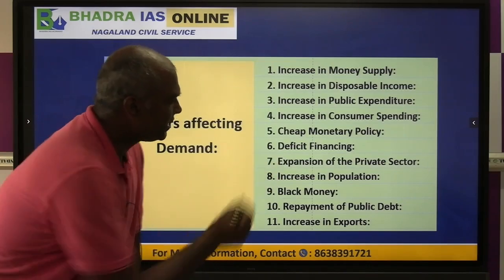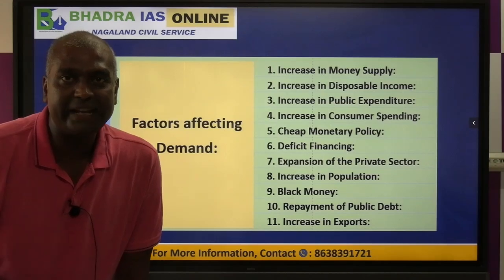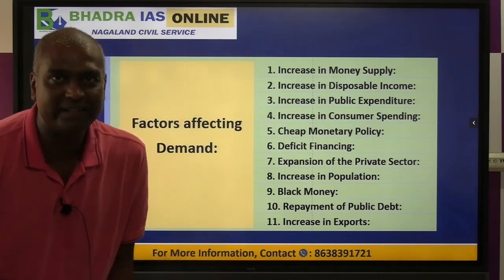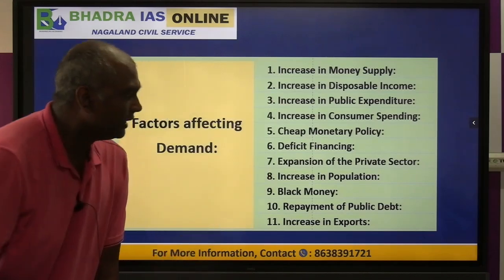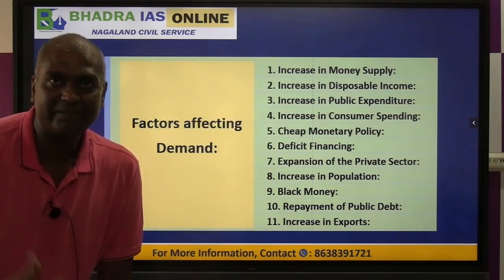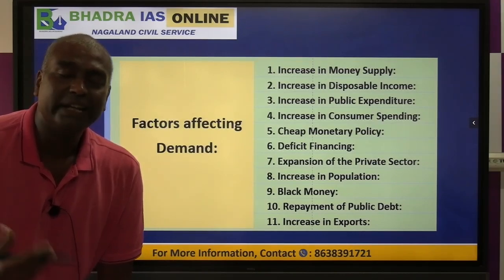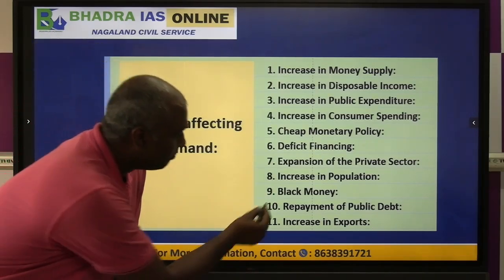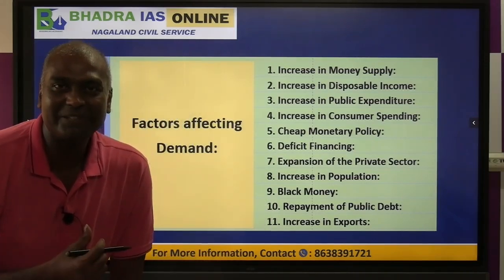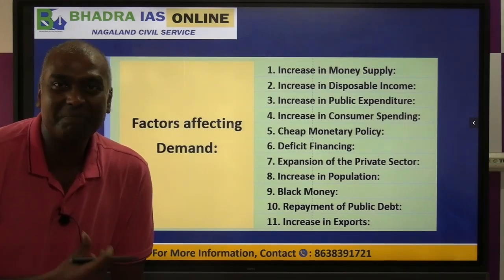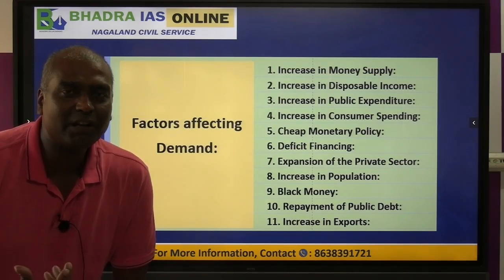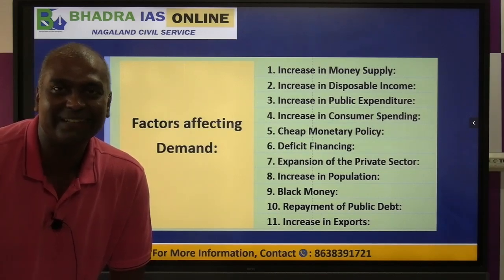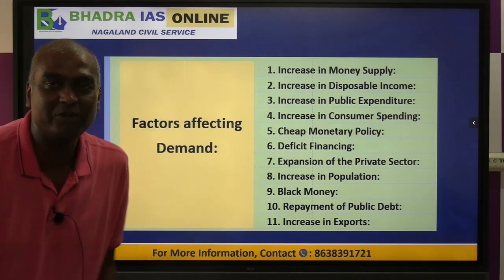The next one, deficit financing, is when government borrows money for the budget deficit. Nowadays we don't have this deficit financing. Okay. Number seven, expansion of private sector, when private business makes investment, as a result income is generated, so it could also create inflation. Then we have increase in population, a simple one, and black money. A very important feature of demand pull inflation is black money. So when people have unaccounted money, black money, they try to spend it in the market because they cannot otherwise do it. So that will create a lot of demand for many goods.